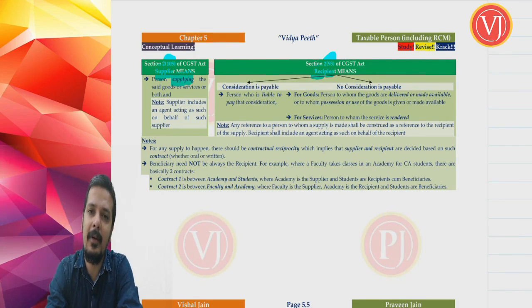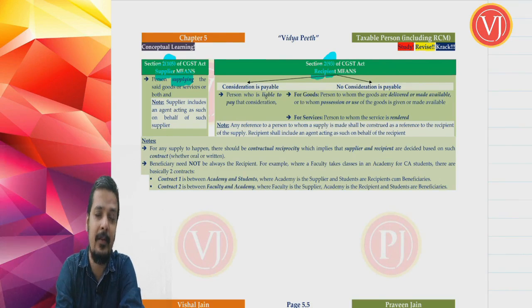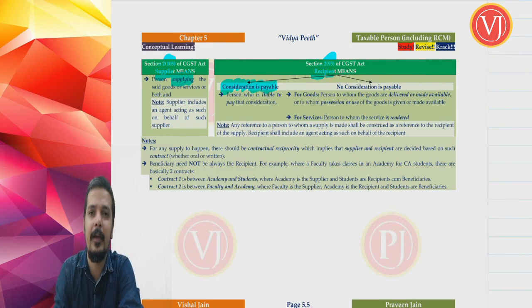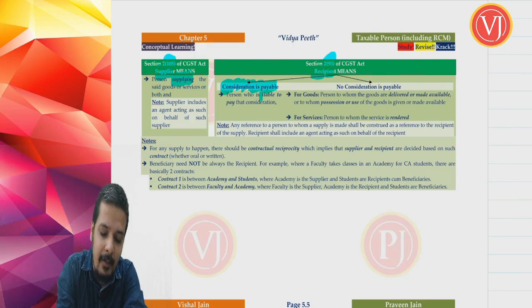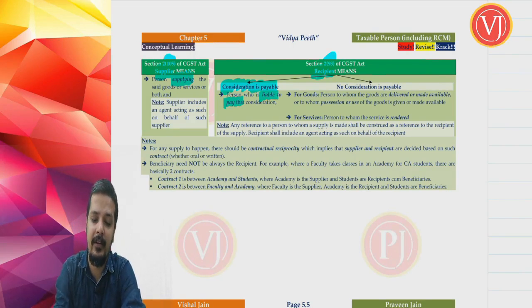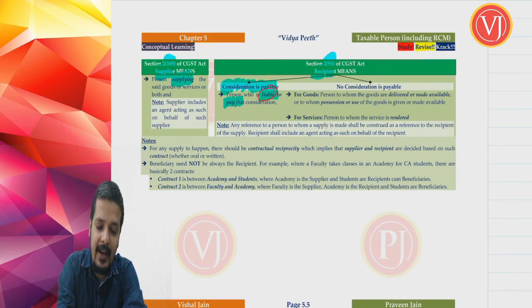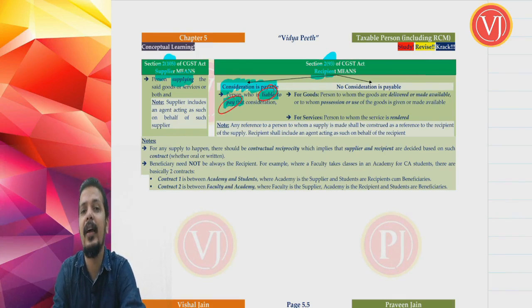Friends, what is meant by recipient? Normally, recipient does not mean who is receiving the goods or services, if at all you are talking about where consideration is payable. Where consideration is payable, when you take the goods or services, recipient means a person who is liable to pay consideration, not the person who is paying consideration. Friends, a person who is liable to pay the consideration.